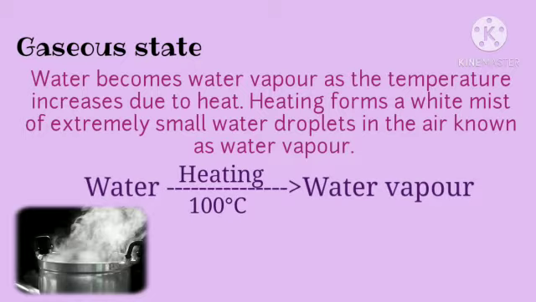Water becomes water vapor as the temperature increases due to heat. Heating forms a white mist of extremely small water droplets in the air known as water vapor. Water heating, if the temperature goes 100 degrees centigrade, it becomes water vapor.